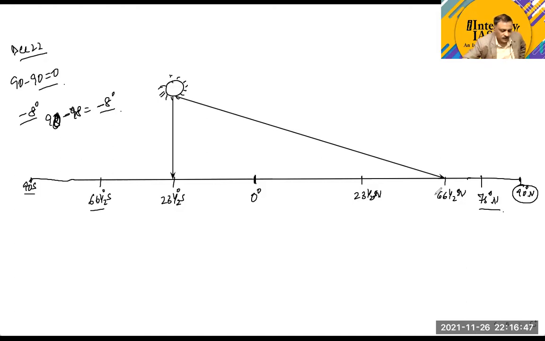So therefore, you can see that in this entire region, after 66.5, you will have a negative noon sun angle. And this negative noon sun angle will remain for approximately 6 months. Not all latitudes will remain that way for 6 months, but for a polar region, for a pole, it will remain for 6 months.